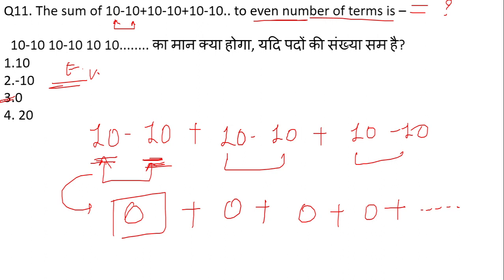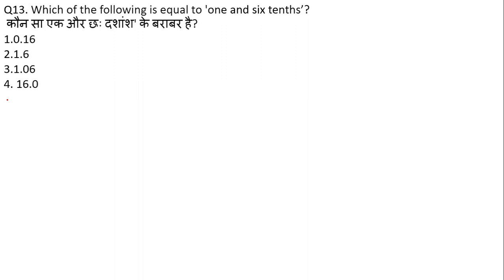So whenever a series is given, and in that particular series the number is the same, and the sign is changing at every position, and the signs are the same at alternate positions, at that time the answer will be 0. Next question now, which of the following is equal to 1 and 6/10? What does it mean now? Let us look at the question.